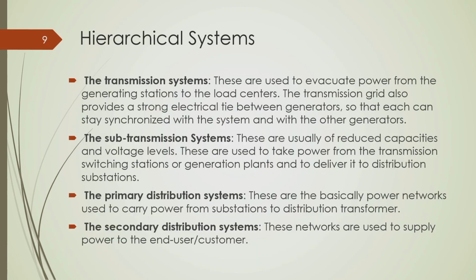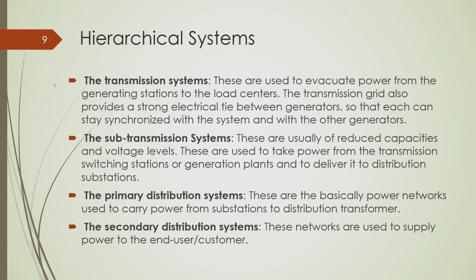Okay. So, next we go for the hierarchical system. You know the transmission system is used to evacuate power. It is the first hierarchical level, which is near the generating station. Then we have the sub transmission system, which is basically the junction point of the transmission system with the primary distribution system, and then we have the primary distribution system and the secondary distribution system.